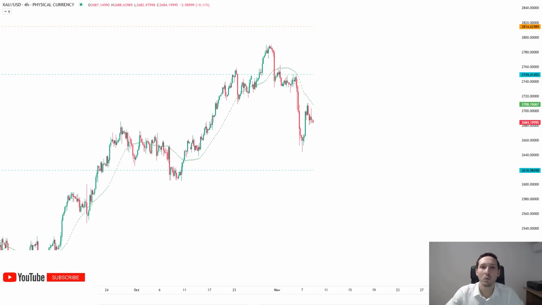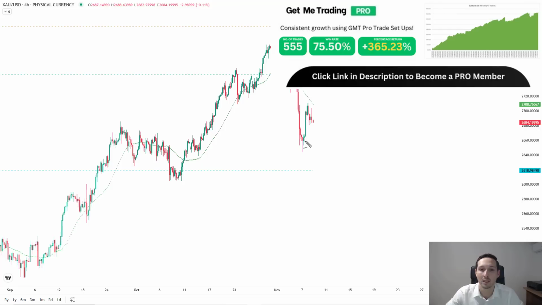Okay, so wrapping up the video with gold and silver, as always. Last week I was actually looking to be a buyer of both gold and silver, and this was a market that I did trade in real time with GMT members, and I bought this as it traded into its lower bound. Now look at this reversal, look at this bounce. We had this kind of weak candle, and then we got the follow through to the upside. This was one of the real time setups I posted last week, and this is what I'm looking for again.